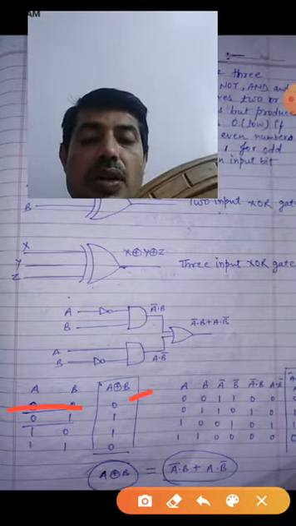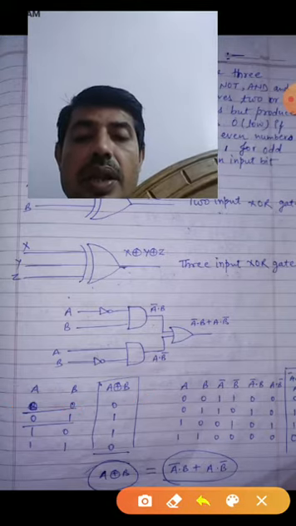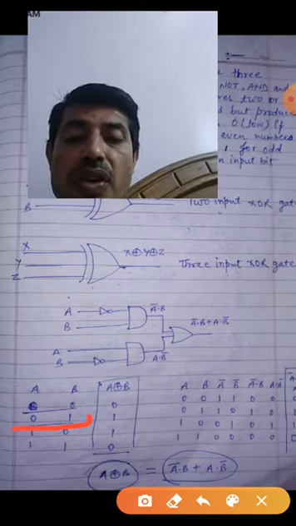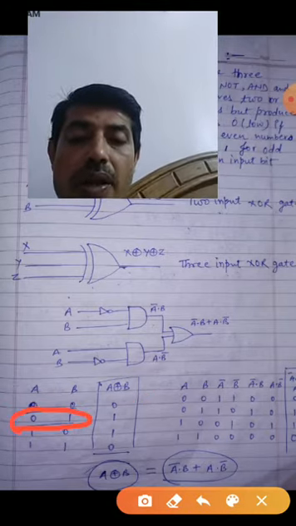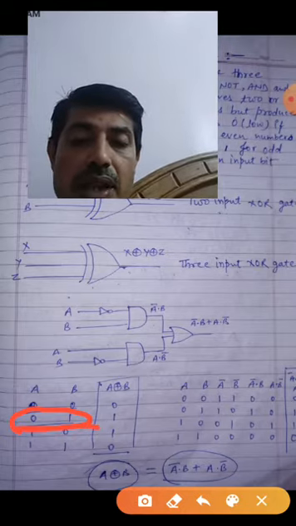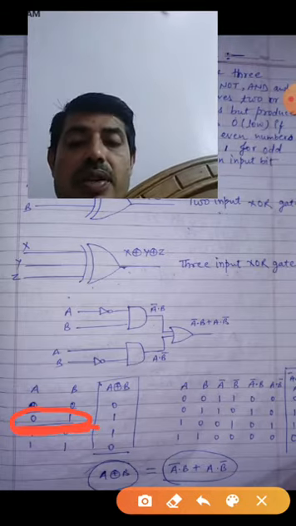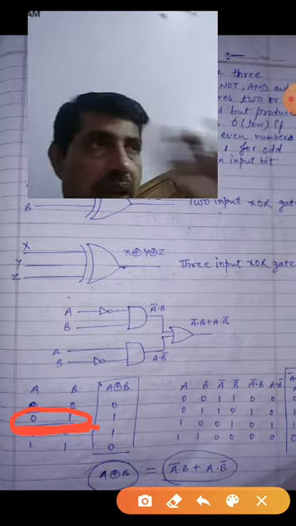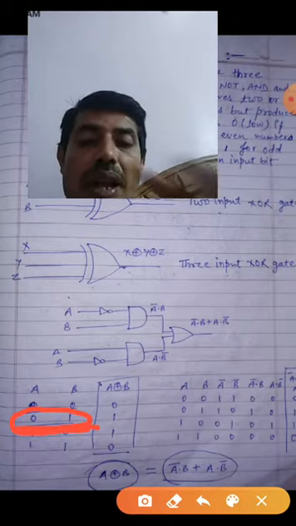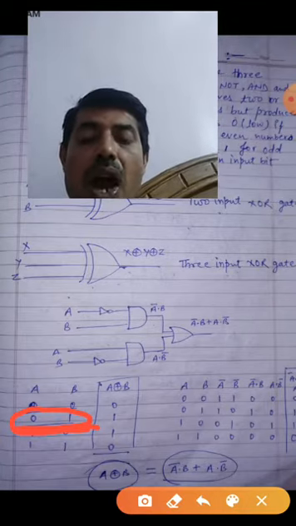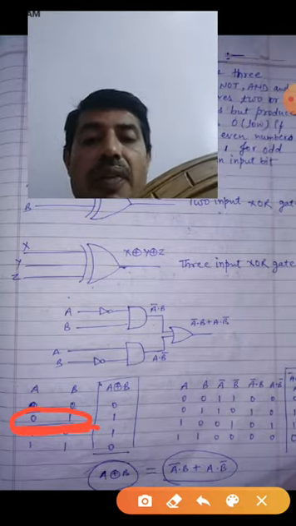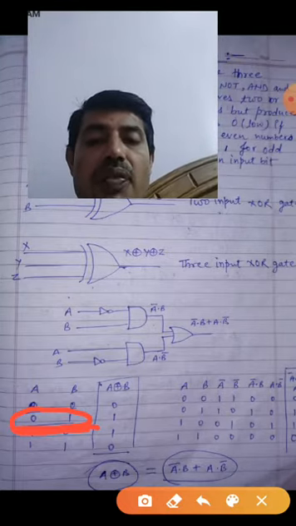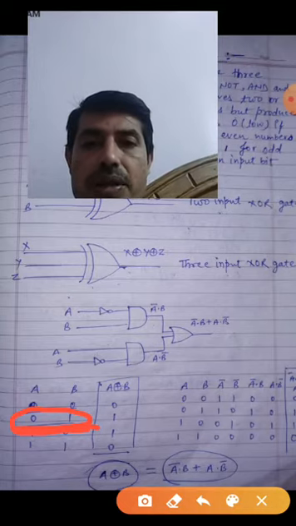What is the logic behind that? In the input combination, you find out how many ones there are. If the number of ones is odd, clear?